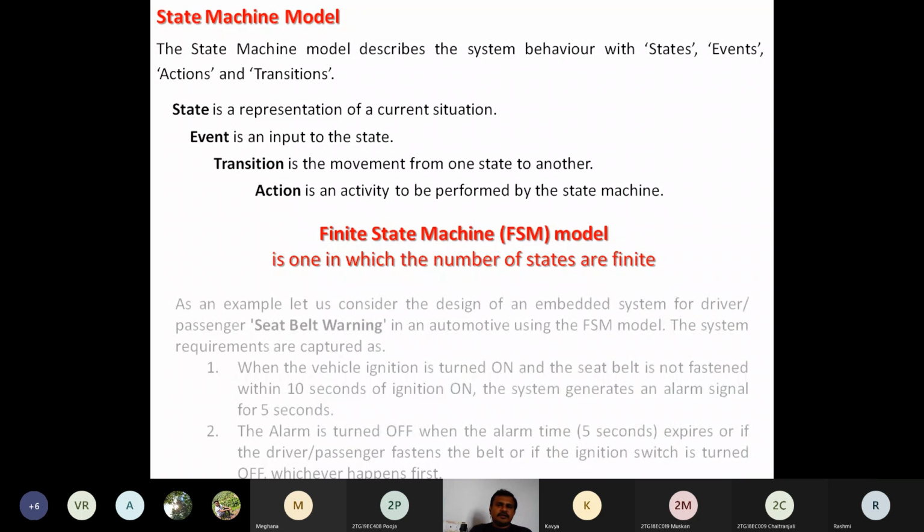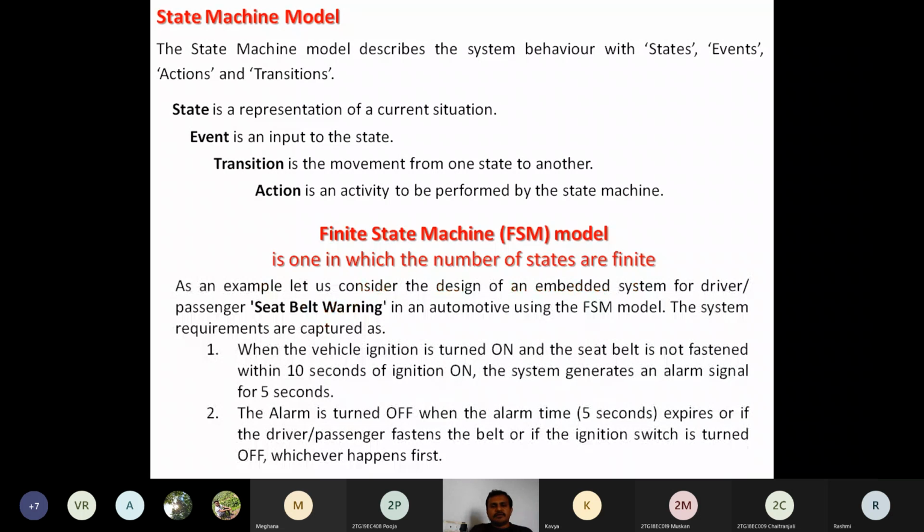Then we had a discussion about an example of a seat belt warning system, which we are going to observe in automotive embedded systems. That is nothing but an example of a vehicle, a four-wheeler, that is a car. This simple example is going to illustrate only two requirements of this seat belt warning system. The two requirements for that system are: when the vehicle is ignited, meaning it is turned on, and the seat belt is not fastened within 10 seconds.